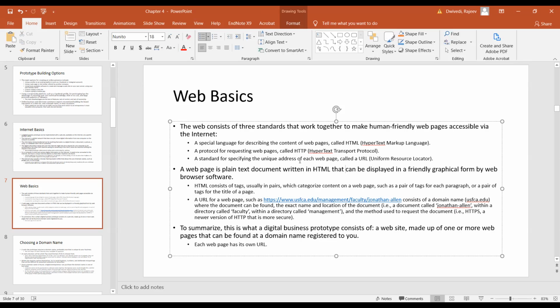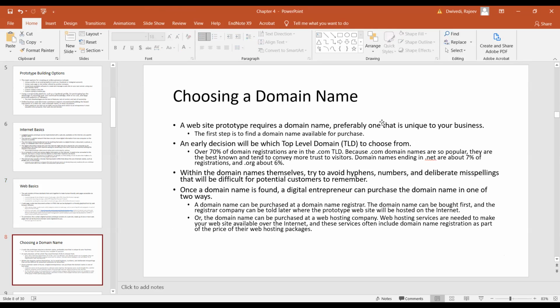So let's look into some examples. Choose a domain name first. My name is Rajiv Dwivedi. I can choose rajivdwivedi.com. If that is not available, I can choose rajivdwivedi.edu. Different domains are there for different purposes. Education is .edu. Government is .gov. For different countries, like India, .in. For networks, there is .net. So this way and that way.